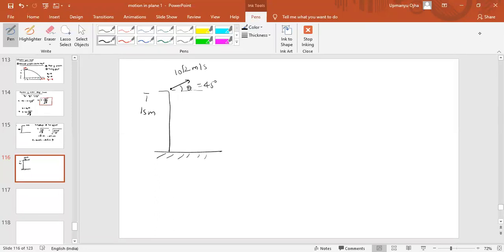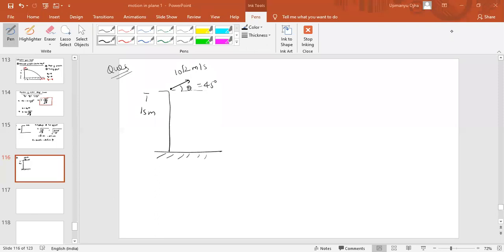So again in this case, what we need to find? We need to find the time of the flight and the range of the projectile. Now you can see, what is the difference between the previous problem and this problem? In the previous cases, we have taken the horizontal projection of the body. But here we are projecting at an angle, 45 degree from the horizontal. So here Uy will not be 0.